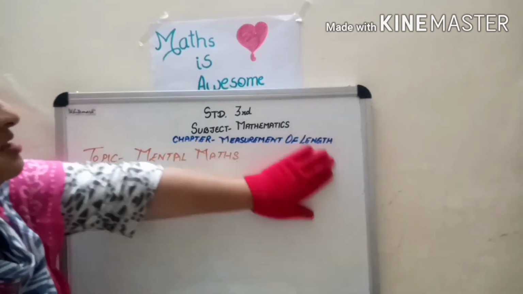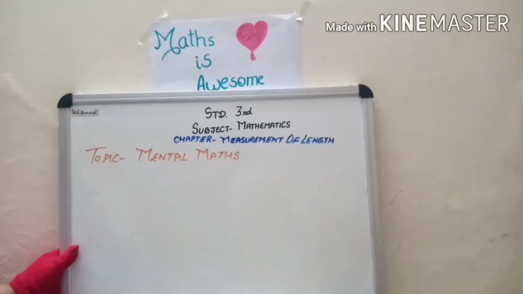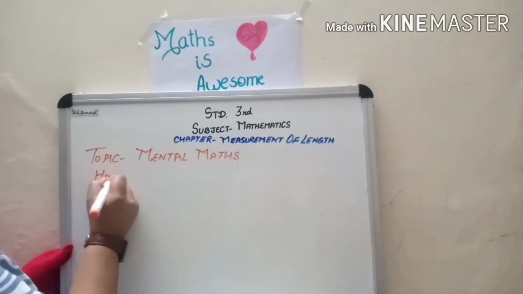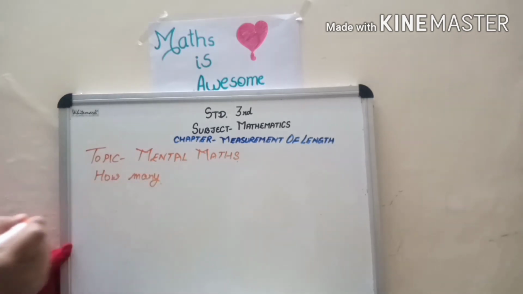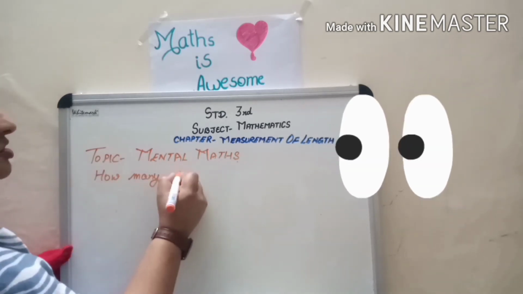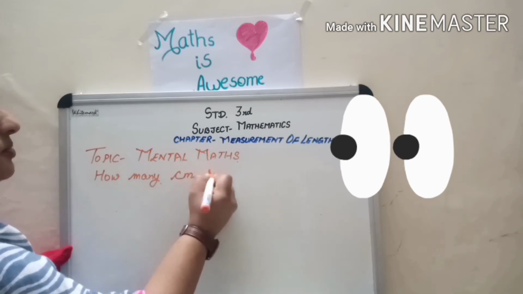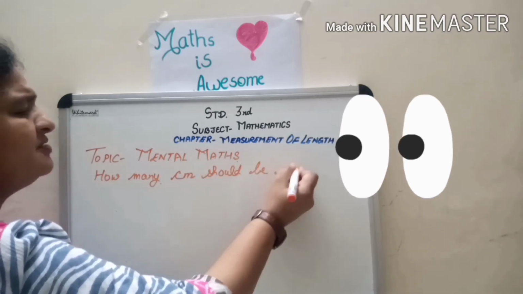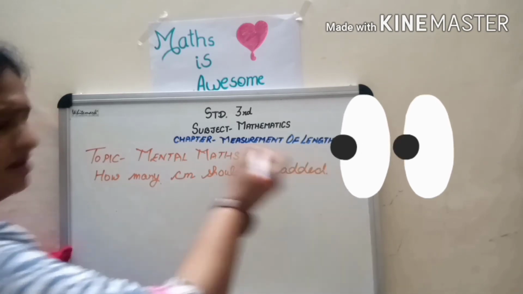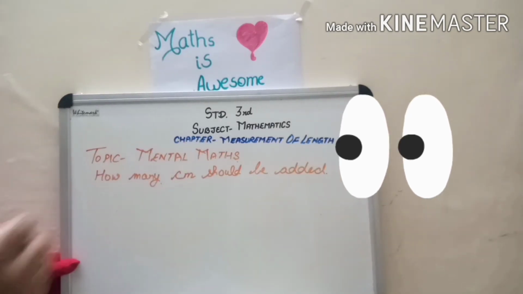The question is, I am going to write the question, that is, how many centimeters should be added? It's very interesting question children. Please listen very carefully.